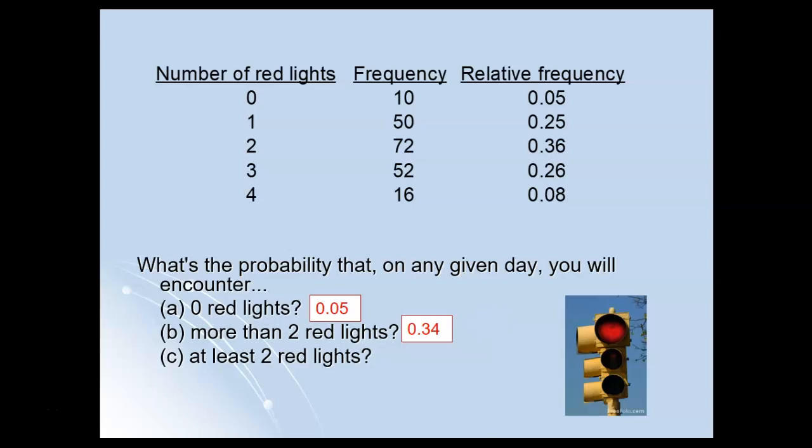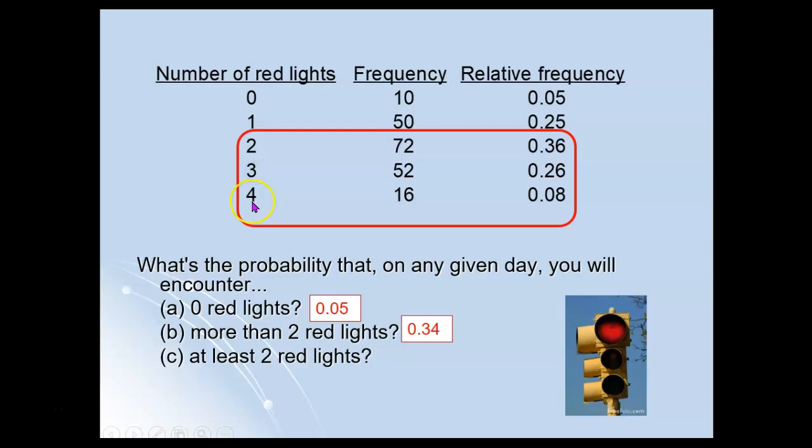What's the probability that you would encounter at least 2 red lights? Okay, how many of these numbers are at least 2? At least 2 red lights would be how many? Well, 2 would be at least 2, so would 3, and so would 4. Not 0 or 1, those aren't at least 2, but 2, 3, or 4. So if we add up these relative frequencies, they add up to 0.70, or 70% of the time, you had to wait for at least 2 red lights. So the probability of encountering at least 2 red lights is 0.70.